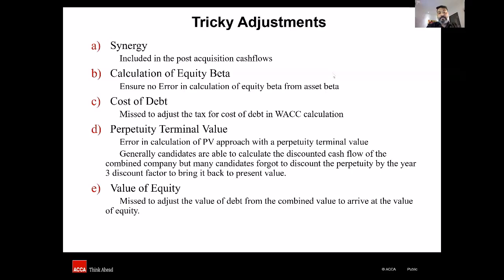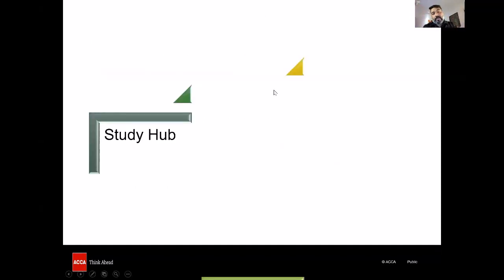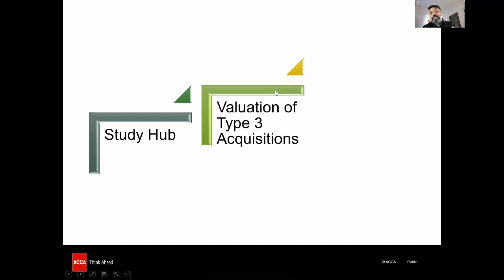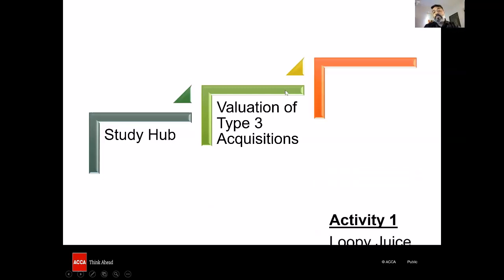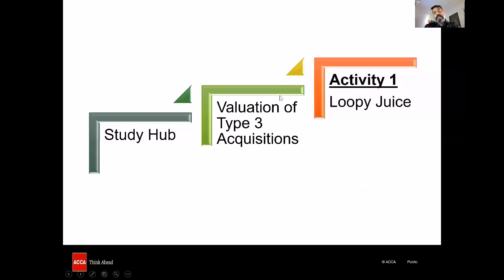As a next step, you can go into the study hub and try the activity of chapter 8 under the type 3 valuation. So what is it? Under study hub, valuation, type 3 valuation, which is chapter number 8. What activity are you supposed to do? The activity that you need to look into is the loopy juice.